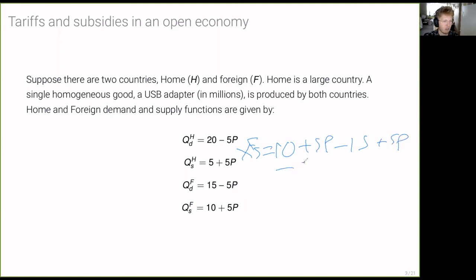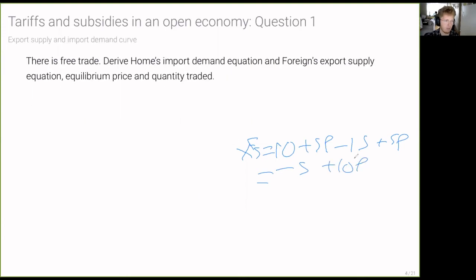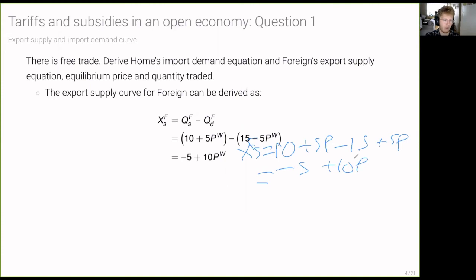So what we should get is that foreign's export supply is -5 plus 10p. Okay, and what I've written down matches, with the one addition that we want to make sure that this p is representing the world price. Okay, so that's how we figure out foreign's export supply.